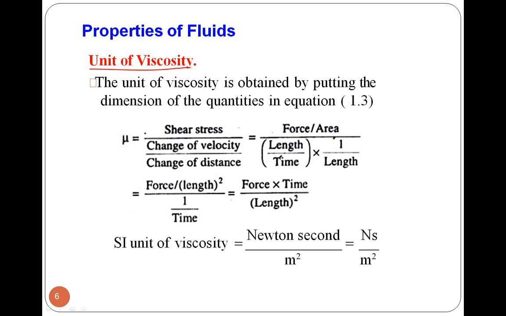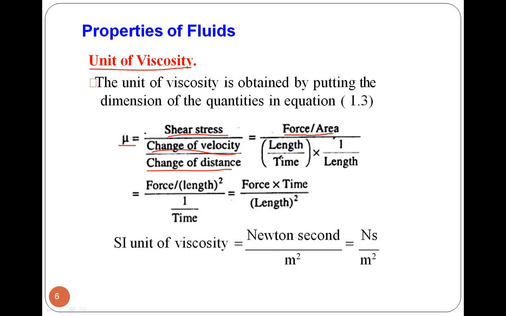So what is viscosity? It is shear stress in the numerator, and velocity gradient in the denominator. Velocity gradient is what? Change of velocity and change of distance. So what is shear stress?